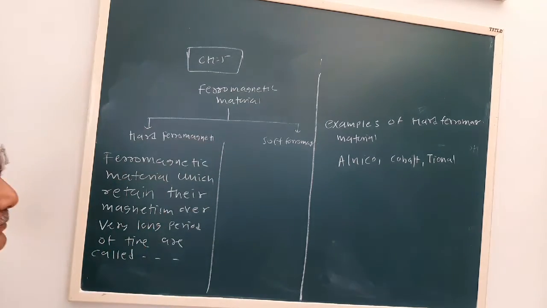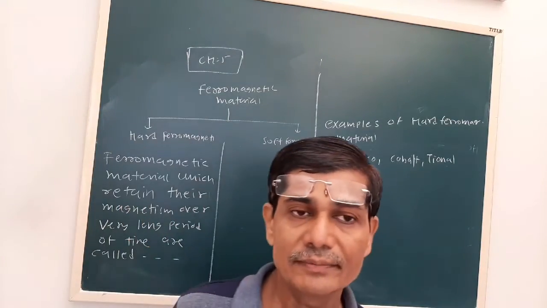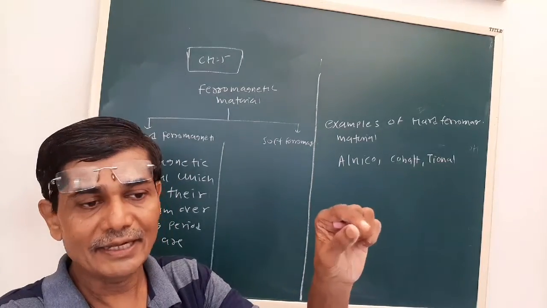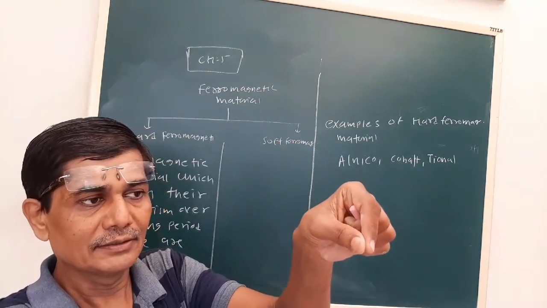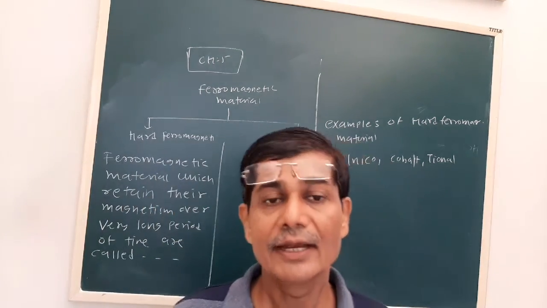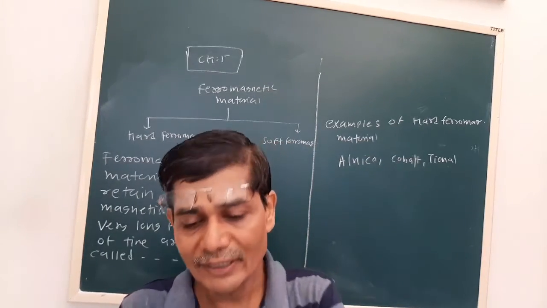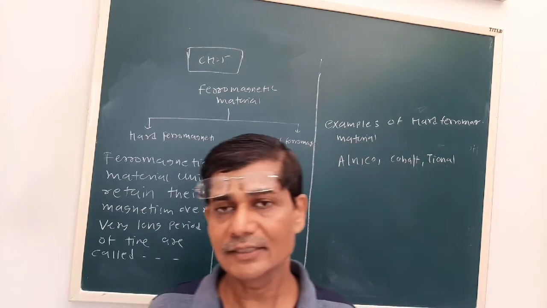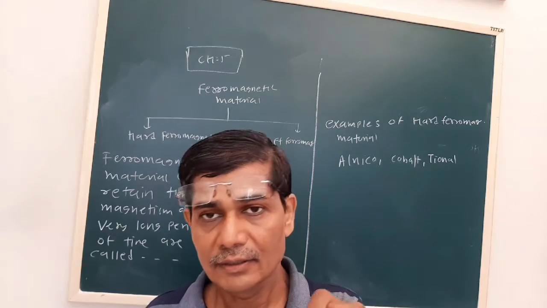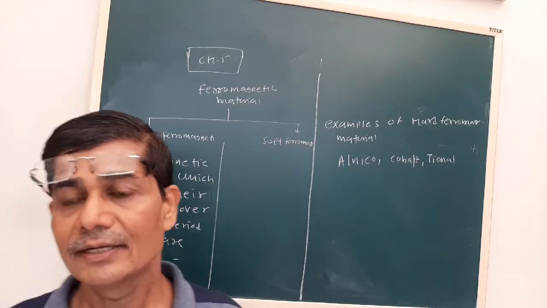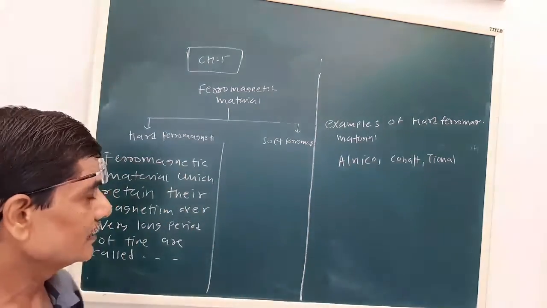Now some information is given regarding how to prepare a magnet. See, this is our common experience when you are very small. Suppose you have a piece of magnet and a blade is there. You rotate the blade in a particular direction near the bar magnet. It will be magnetized for a small interval of time. So after doing it a number of times, it can attract small materials like a pin or the like. See, these are temporary magnets. These are temporary magnets.